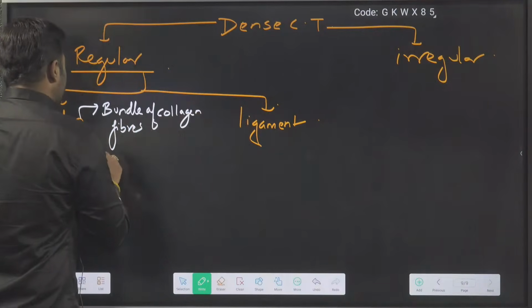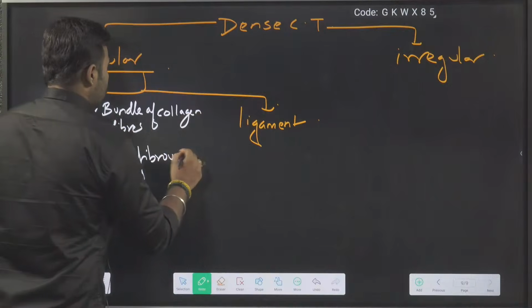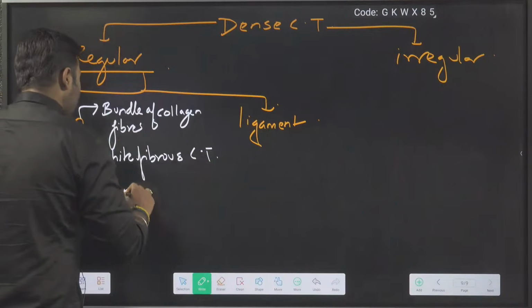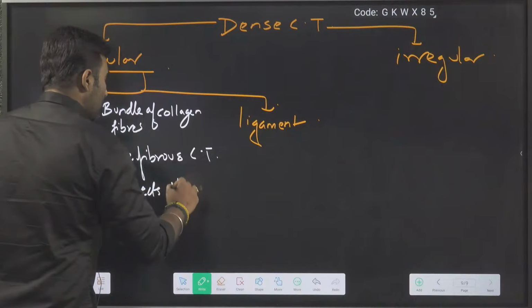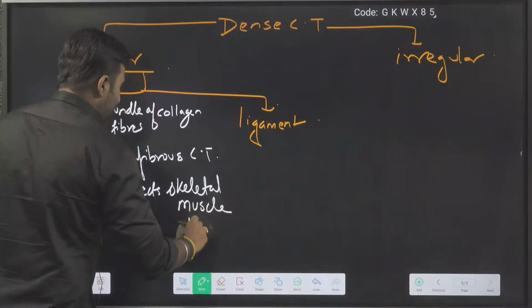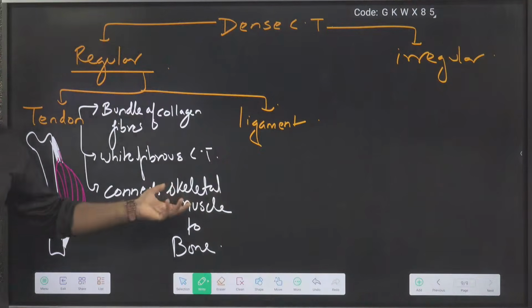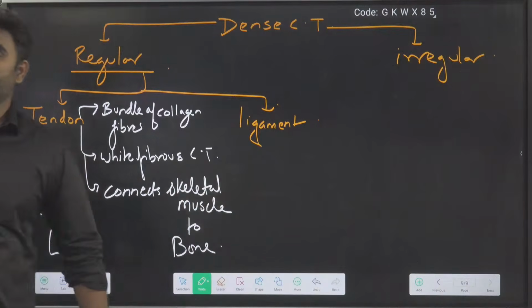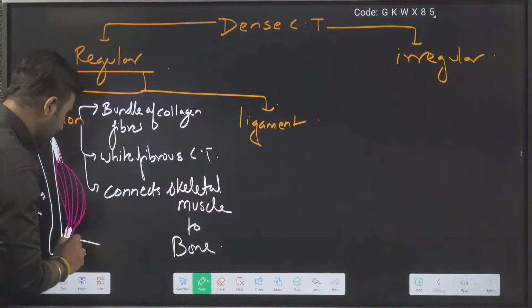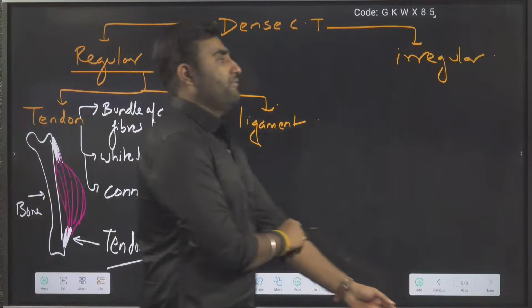It is called white fibrous connective tissue. And what is the function? Connects skeletal muscle to bone. Be careful. If the examiner writes smooth muscle to bone, the statement will become wrong. If the examiner writes cardiac muscle to bone, the statement will become wrong. And these bundles are parallelly arranged. So this is our tendon here. Are we clear?